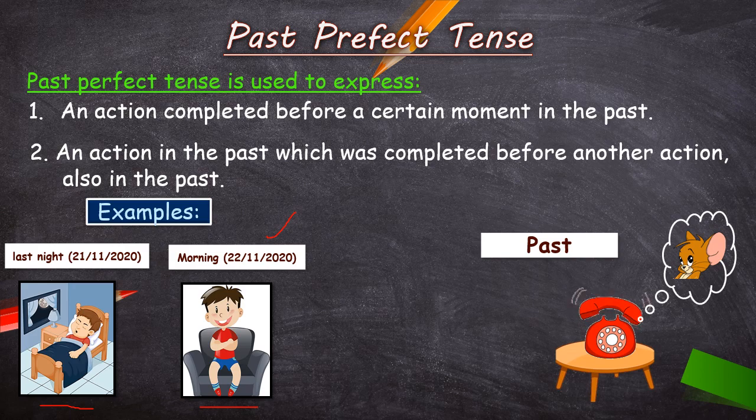Okay, that means before Jerry called him, Tom had already left. So children, here both the actions took place in past. Okay, there is no connectivity with present time. This much is clear?